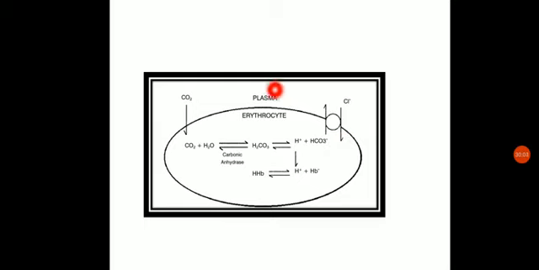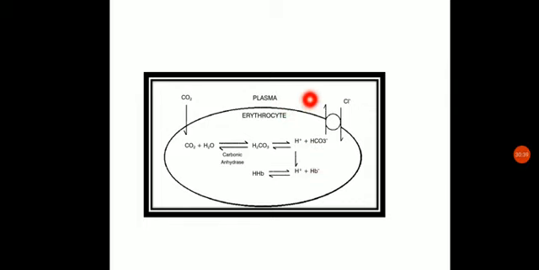Over here, this is the plasma and this is the erythrocyte, the RBC. Now what happens? The CO2 is getting inside the RBC, where it reacts with H2O to form H2CO3, that is carbonic acid, in the presence of the enzyme carbonic anhydrase. Now the H2CO3 undergoes ionization, forming H plus and HCO3 ions. This HCO3 will move outside the erythrocyte into plasma.